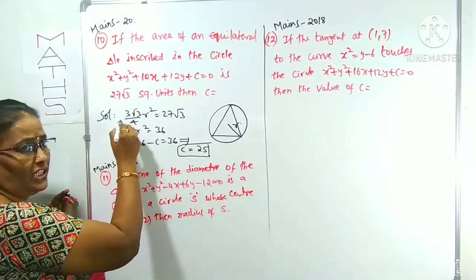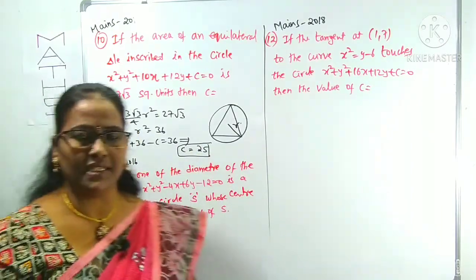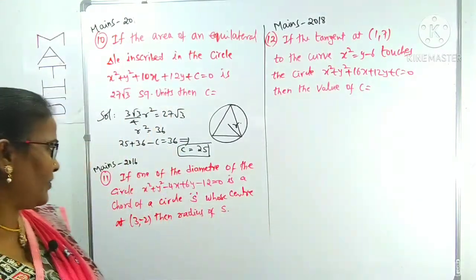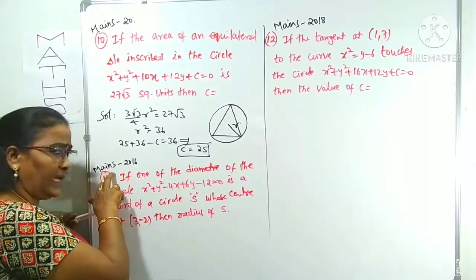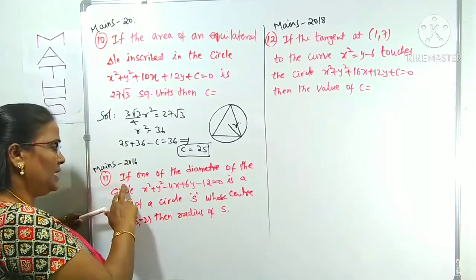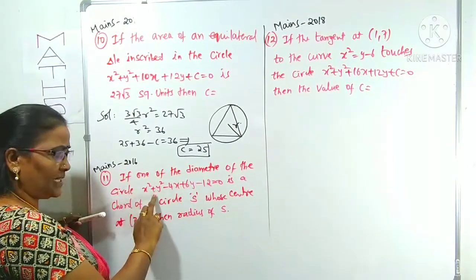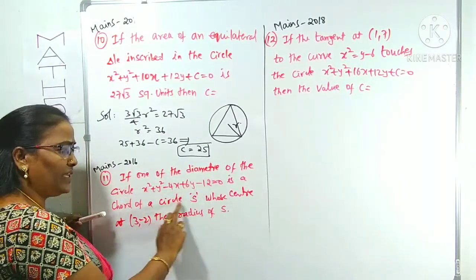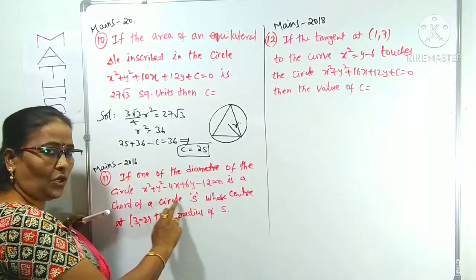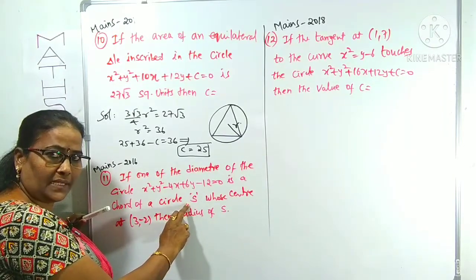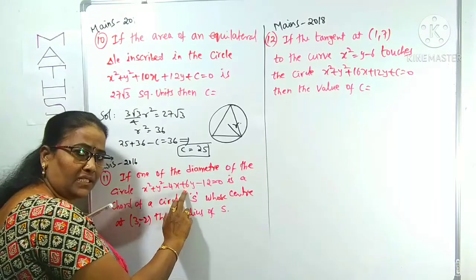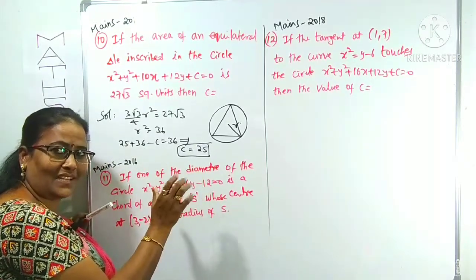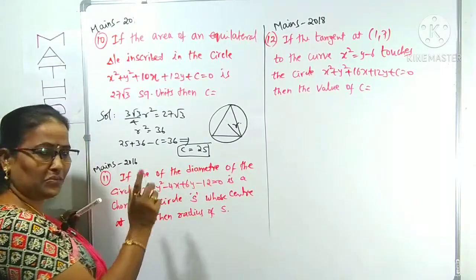Okay, this is the formula: the area of an equilateral triangle inscribed in a circle of radius r, right? Now I can come to the next question, which was given in Mains 2016. If one of the diameters of this circle is a chord of a circle S. Chord means what? Joining two points on the circle. Diameter means what? Compulsorily it passes through the center, and it is also a chord. Okay, you have to know those two points.